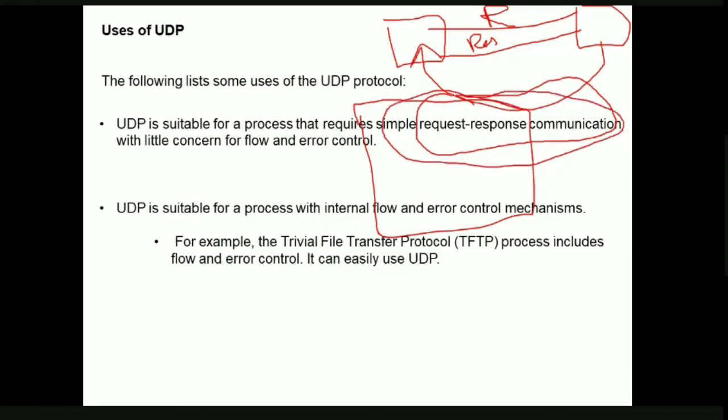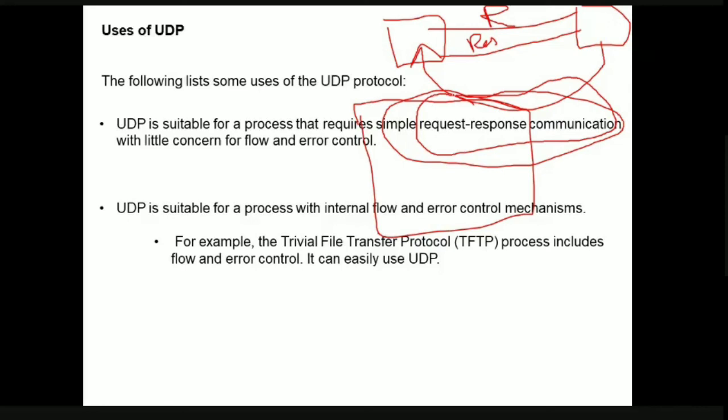If you see here, when you are using this request response type of communication, even if your request did not reach the server, what will you do? You will press the refresh button, right? So you are again sending a request. At this moment you do not require any reliability. Here we are sending only a request. If the server does not respond, you send the request a second time. If it still does not respond, you send the request again. There is no requirement of any reliability here. So for this kind of application we use only UDP.